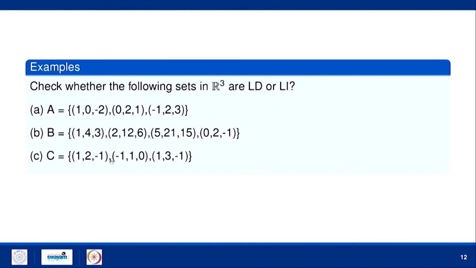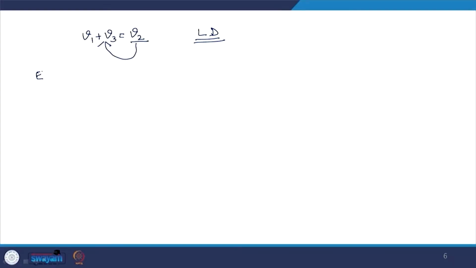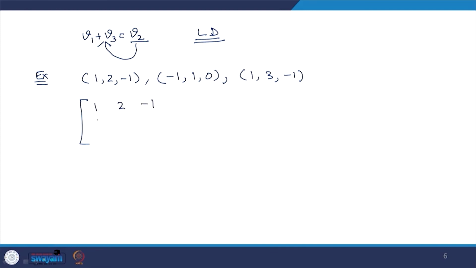Now, 1 2 minus 1, minus 1 1 0, 1 3 minus 1. So, again, my first vector is 1 2 minus 1, my next vector is minus 1 1 0, and my next vector is 1 3 minus 1. As I told you, use the same matrix method and change it into row echelon form.